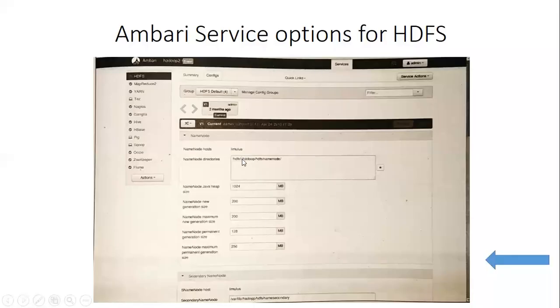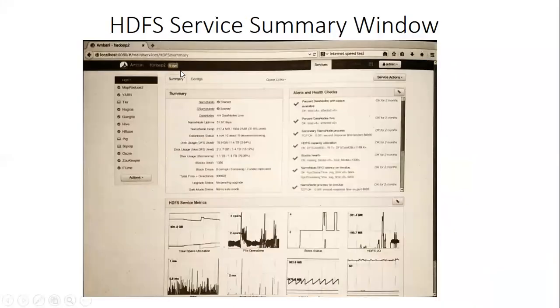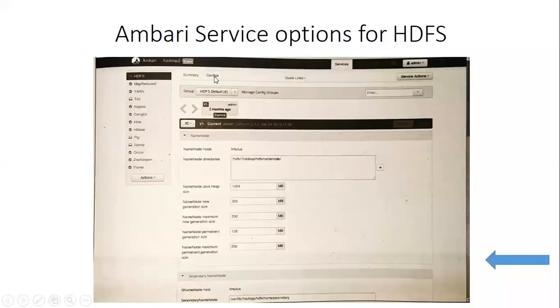In the previous slide we saw the summary. In this slide it's showing the config. When the user clicks on the config tab, this particular window will open, for any of the services. This is the HDFS service. These are the different tools or services provided by Ambari, which will be administrating all these tools.